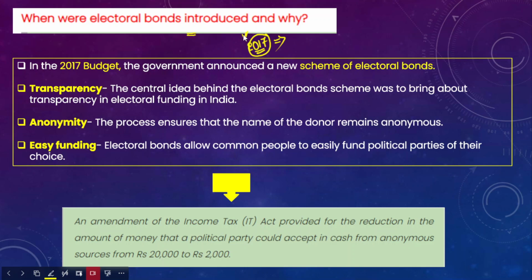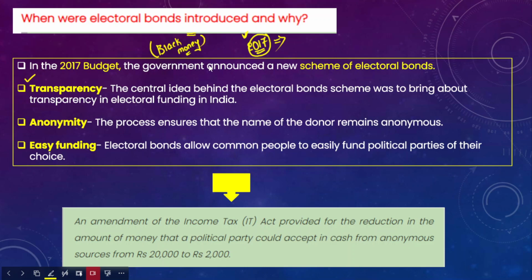However, we need to deal with the question of why the government introduced the electoral bonds. The first and foremost purpose is bringing more and more transparency in political funding. Now, you cannot use black money for the purpose of political funding.